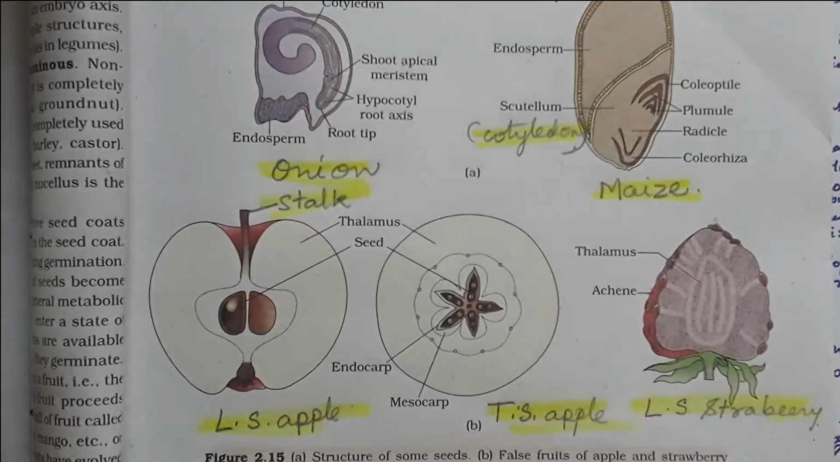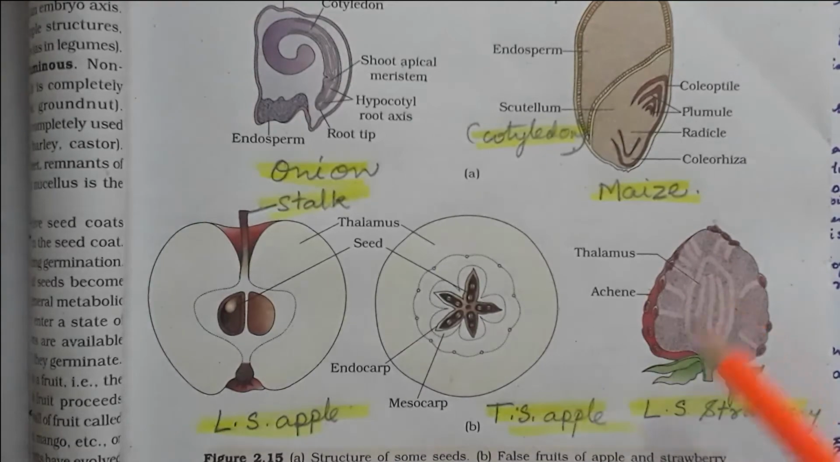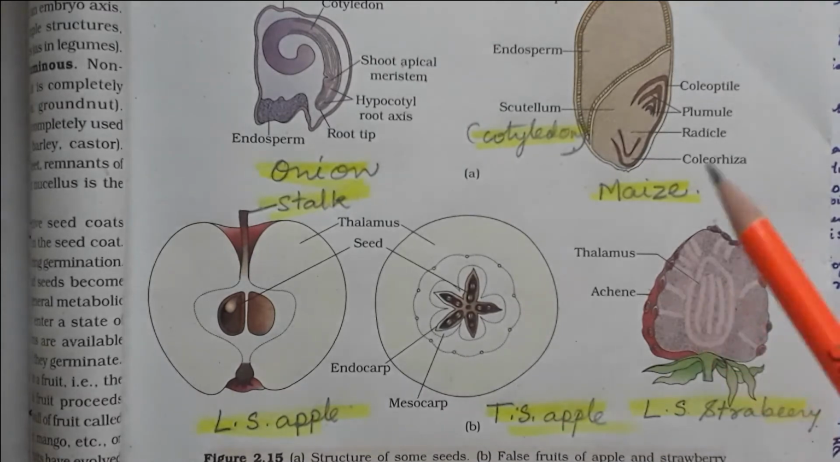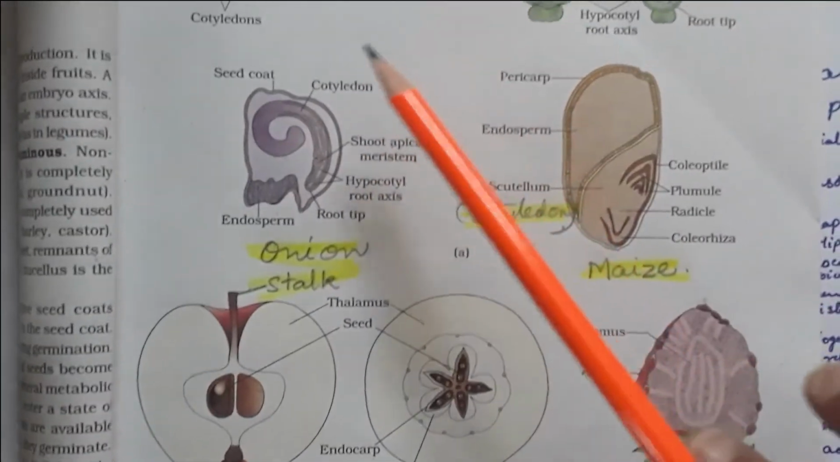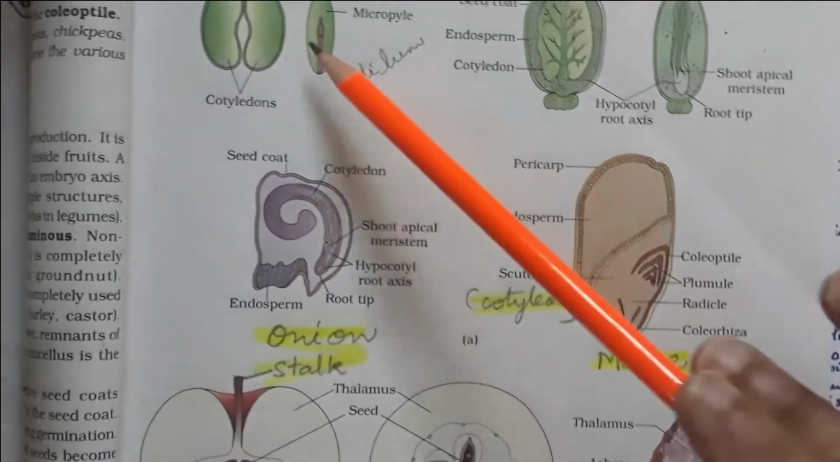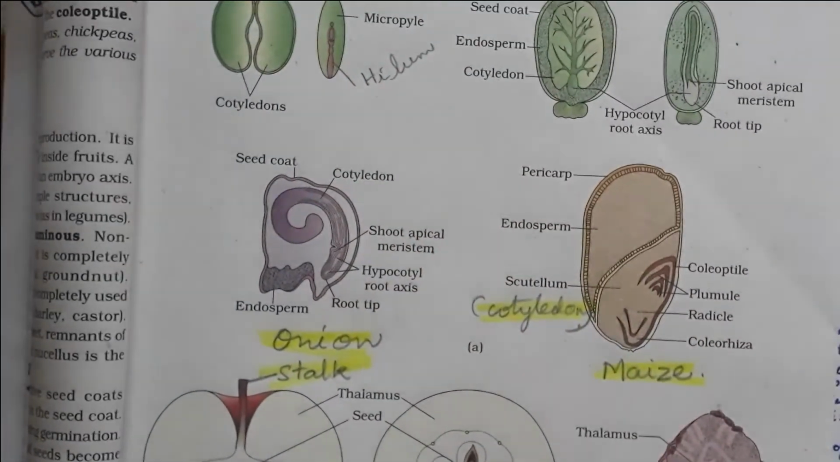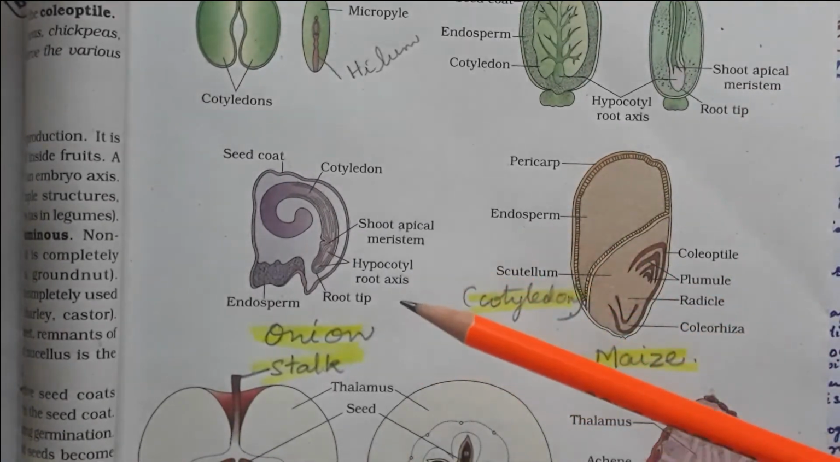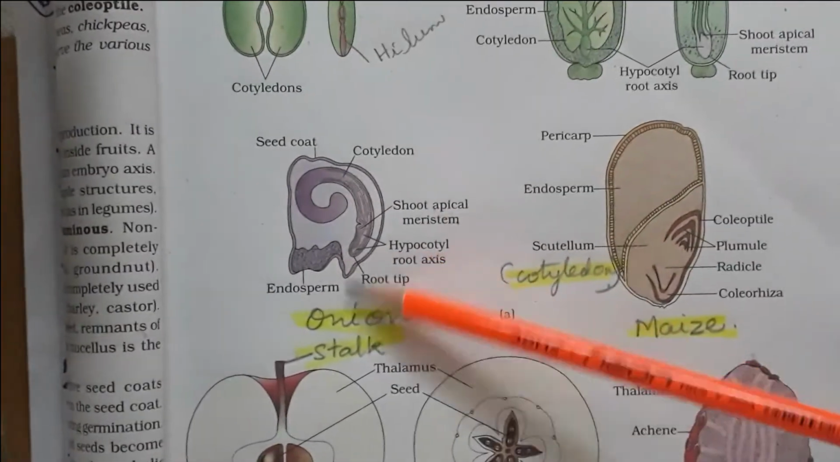Actually, for the angiosperm, the seed is important. The seed is the final product after sexual reproduction. We can say this is a fertilized ovule, and seeds are formed inside the fruits. A seed typically consists of what? Seed coat. If you see the labeling, the seed contains the seed coat and cotyledons, next the embryonal axis.